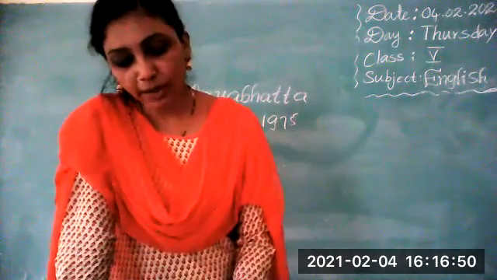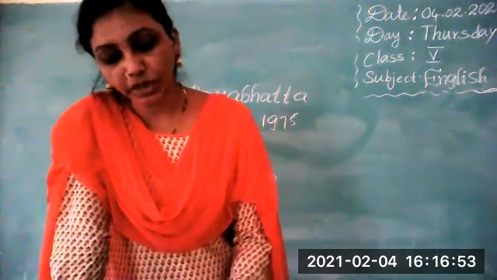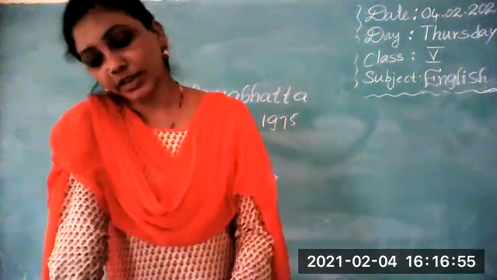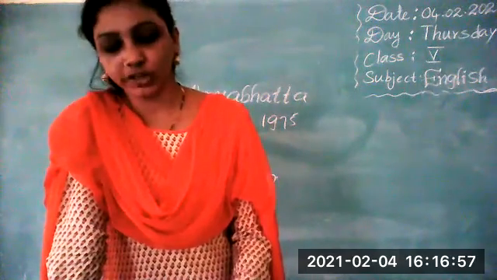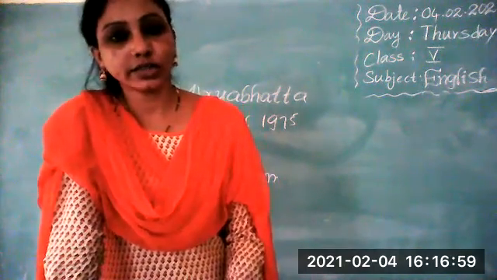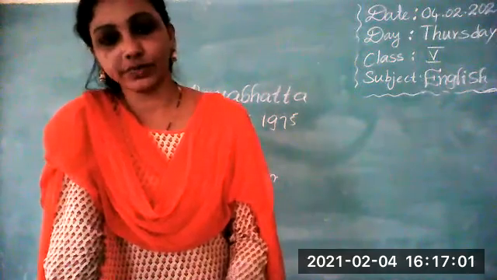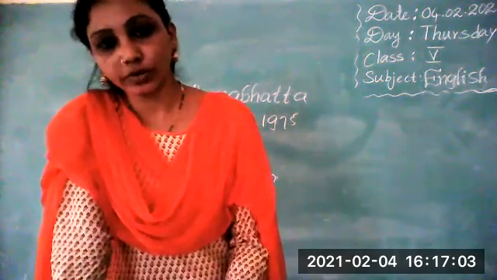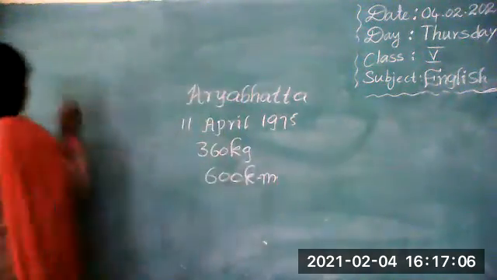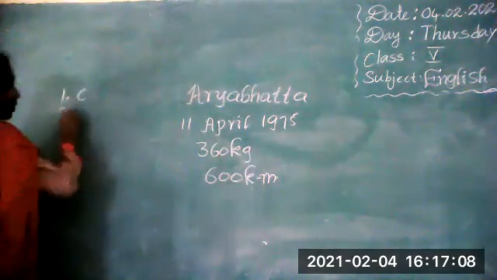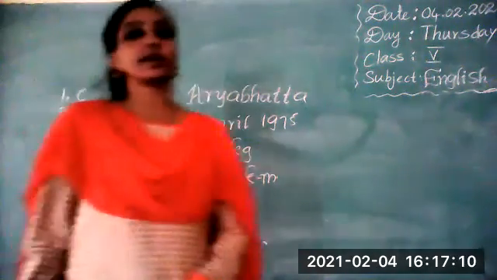What was named after the great Indian mathematician? An aircraft, a scientist, a satellite, or an orbit? So now answer. It's C. Write it in your workbook. First one, C. One time send is enough. No need to send again and again.